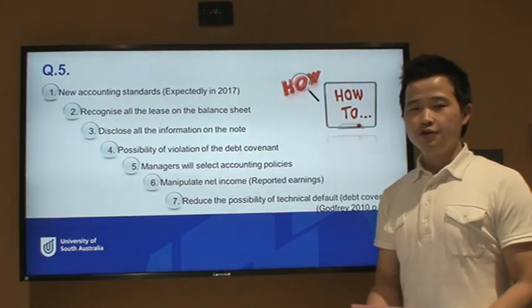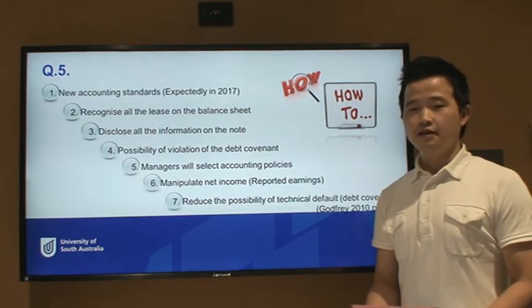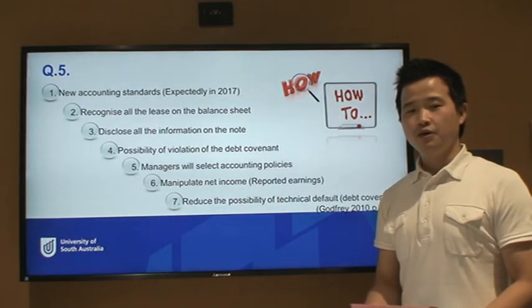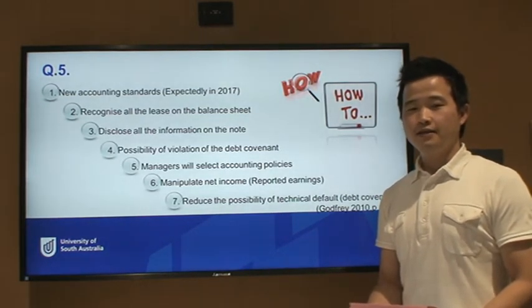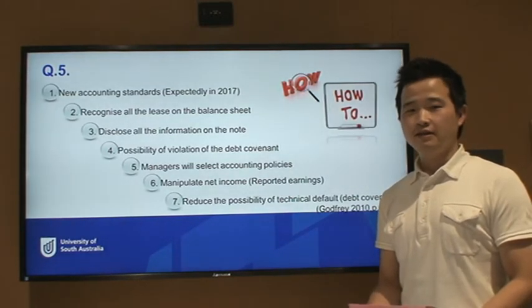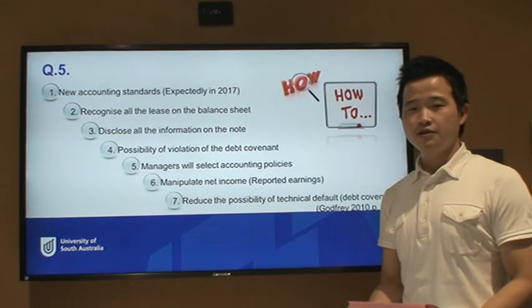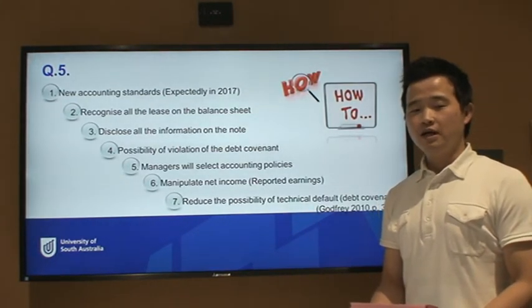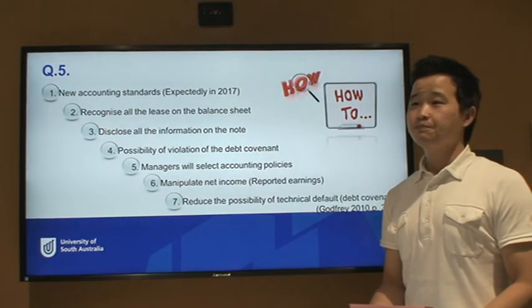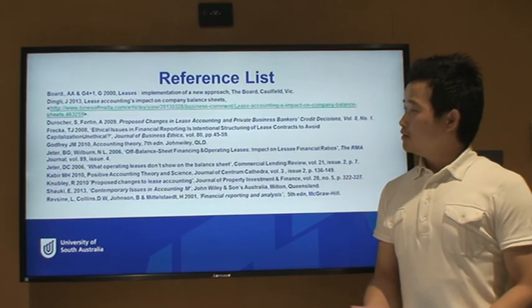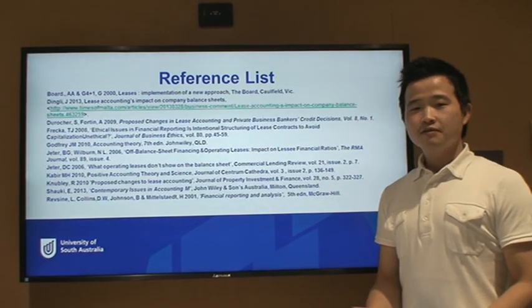Thirdly, the new accounting standards on leases would help debt holders, whereas the shareholders would not want that in effect, because it would have a negative impact on shareholders. And lastly, as I said before, the highly potential hypothesis would be the debt covenant hypothesis. Thank you very much. This is all our Group 6 presentation. Thank you.